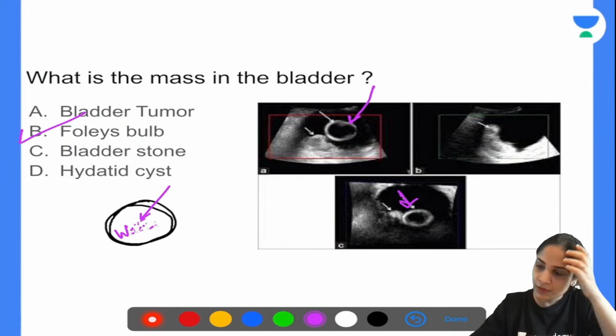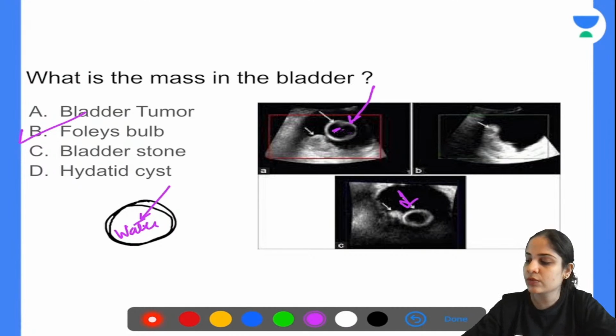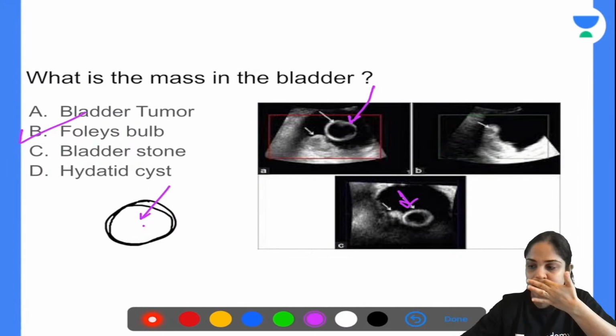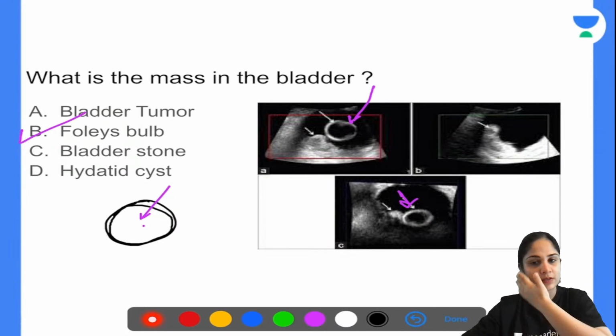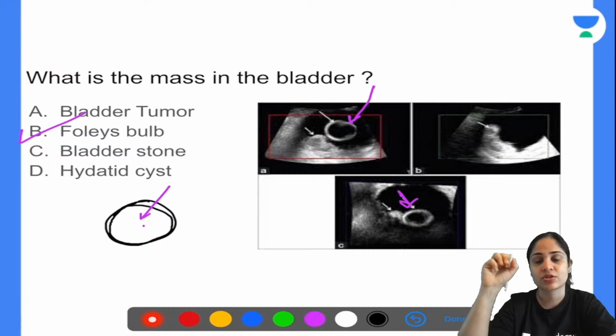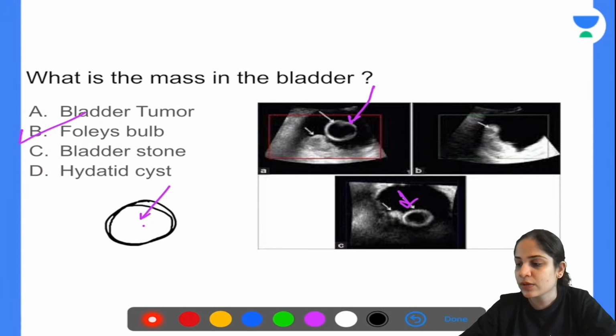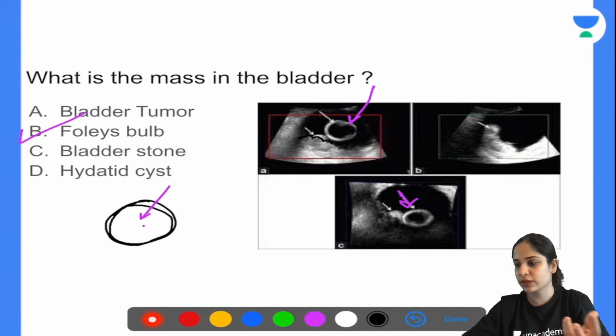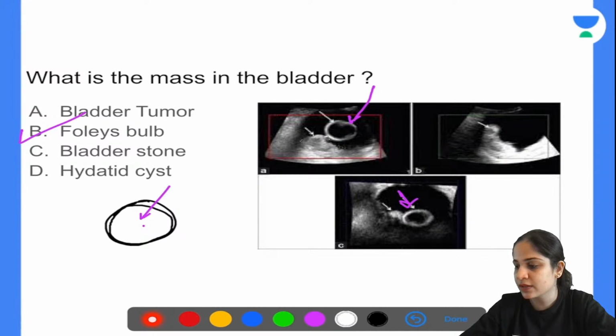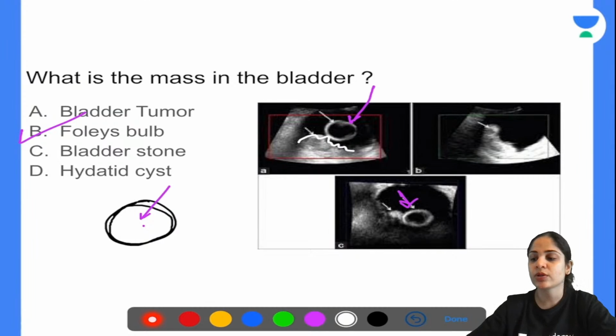Okay. Now, how do we rule out the other things? If you want to know how to rule out the other options, look at the bladder tumor. A bladder tumor needs to arise from the bladder. The most common place where bladder tumors arise, transitional cell carcinoma, is from the trigone, correct? So it has to arise from some wall of the bladder. Can you see over here, there is something? This could possibly be a bladder tumor, but not this free floating thing. The one that is above is free floating. It cannot be a tumor if it is floating in the urinary bladder. Okay. Even this thing over here, which looks like it's arising from the wall, could be a bladder tumor.